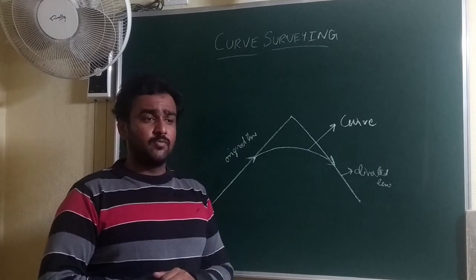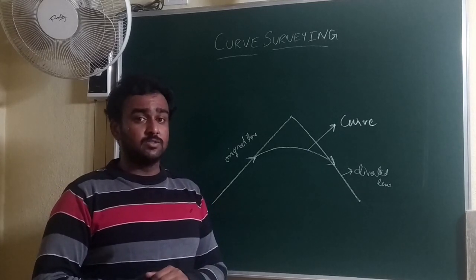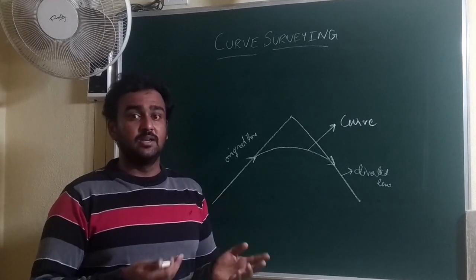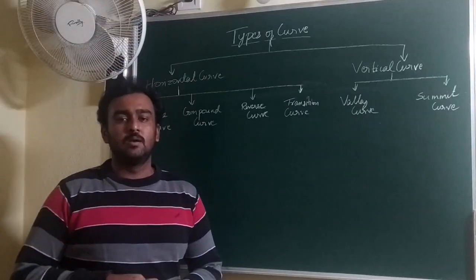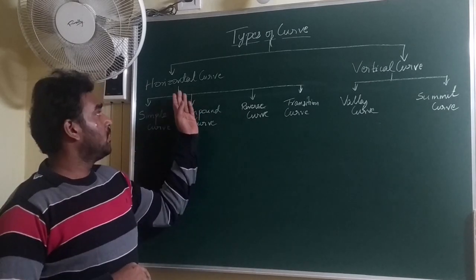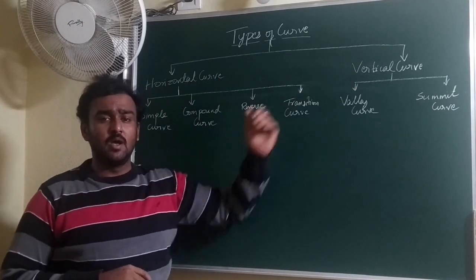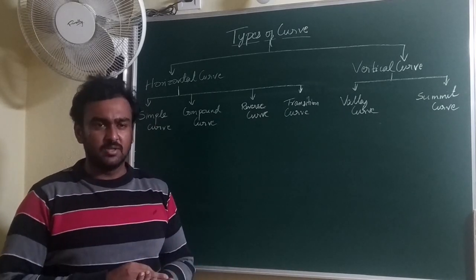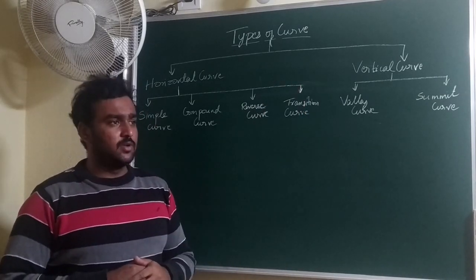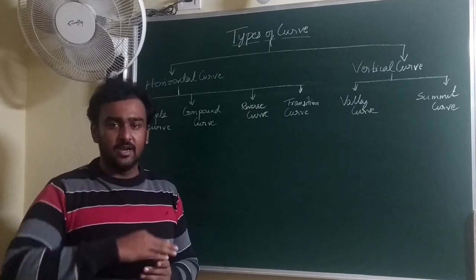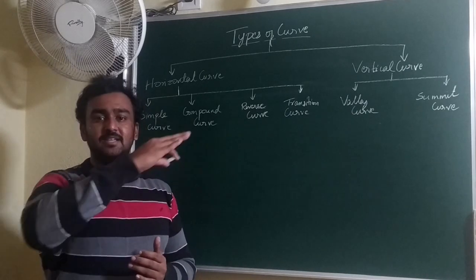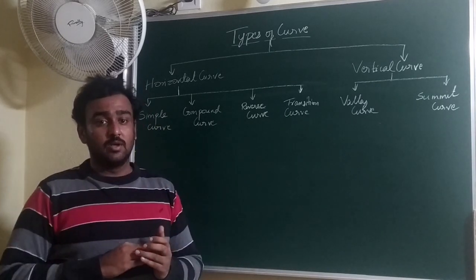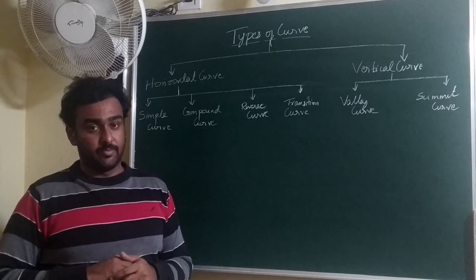All along the projects of transport as well as railway, we come across many curves and many kinds of curves. So let us discuss different kinds of curves we come across. Curves are majorly divided into horizontal curves as well as vertical curves. Horizontal curves are the curves given on the horizontal planes which we often come across. Vertical curves are given when there is a change in gradients. For instance, when the rising gradients suddenly meet falling gradients, then there is a necessity to smooth the curve. So in that instance, we will provide a vertical curve.